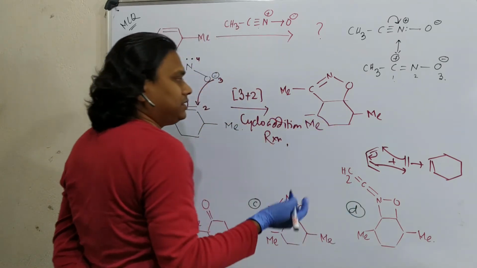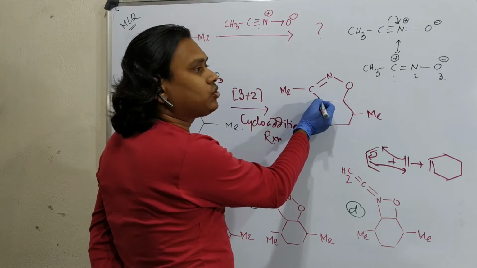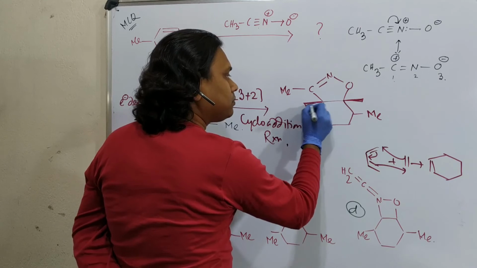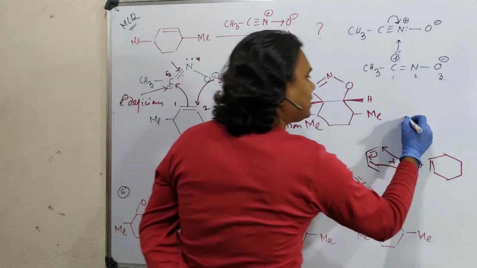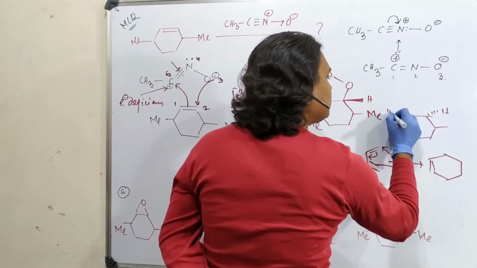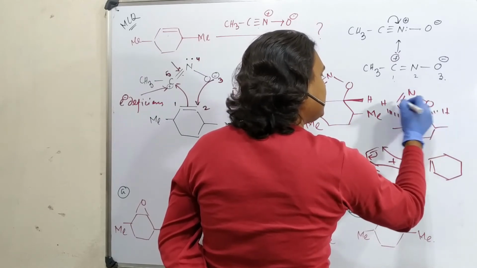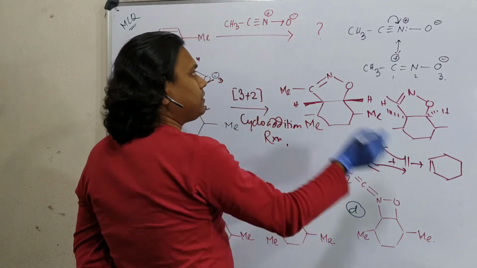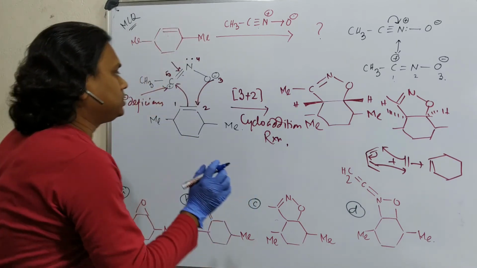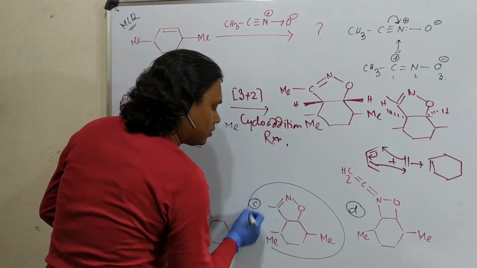This is the product. And when the cycloaddition reaction occurs, remember that it is a 5-member ring, so two possibilities are always seen. Either both hydrogens are on top, possibility number 1, or both hydrogens could be down. Another question could be asked to you, student, what is the product? Never is it possible that one is up and one is down, because a trans ring is not stable. So this is overall. What is the answer of this question? The answer is this one.